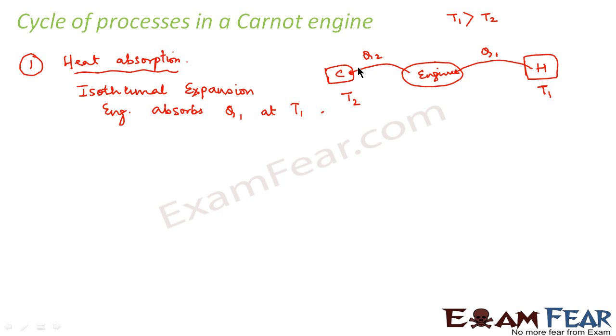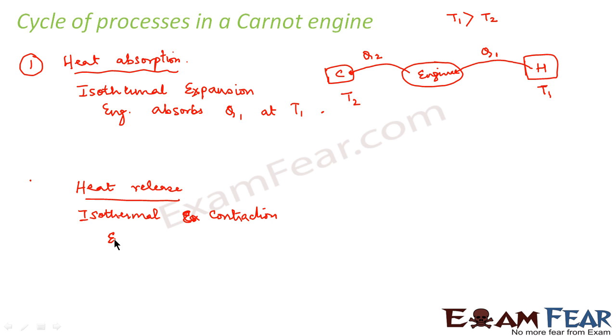Again, we want that this engine should release some amount of heat Q2 to the cold reservoir at temperature T2. So again, in this case, I want that flow of heat should take place, but the process should be reversible. For the process to be reversible, it has to be a quasi-static process, and for that, your temperature should be constant. So when the system releases heat, let us call that heat release. During heat release, what will be the process? That will again be isothermal. But since now the system is releasing heat, there will be contraction. So we will call this isothermal contraction.